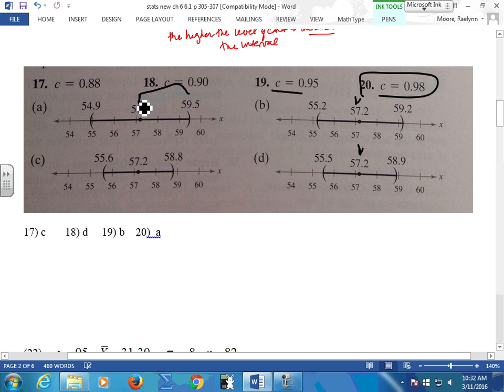So if you subtract these, what did you get for your margin of error? 2.3? 2.0? I just eyeballed it, honestly. Okay, eyeball it. And then these guys, 1.6. So we're looking for the largest margin of error. That's going to make our interval the widest.